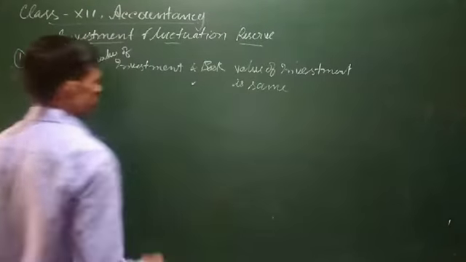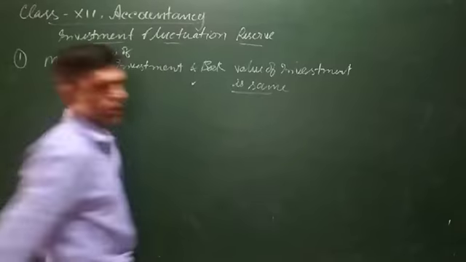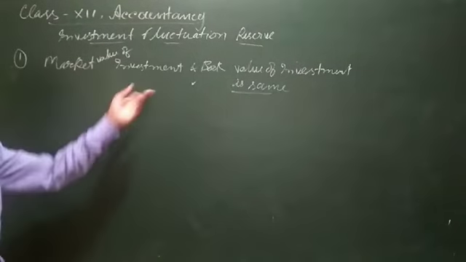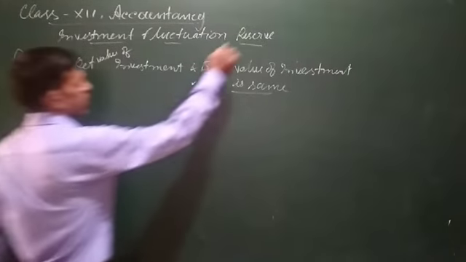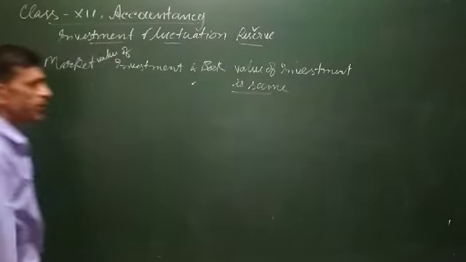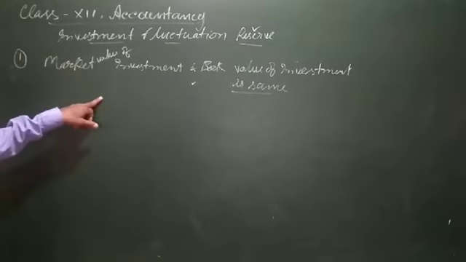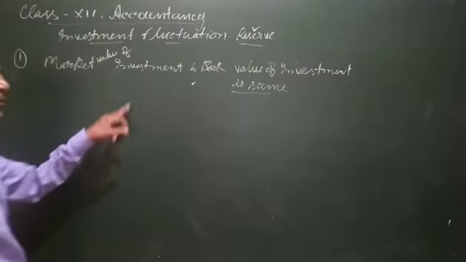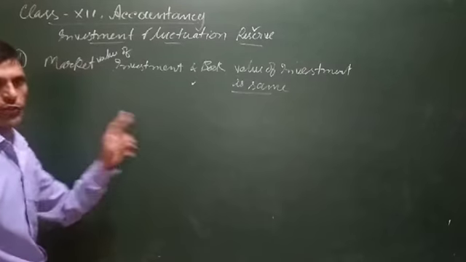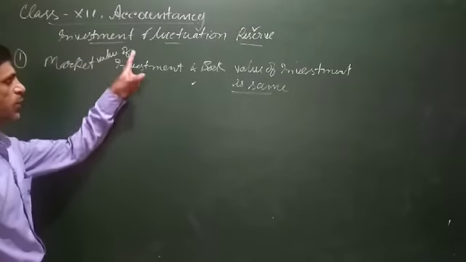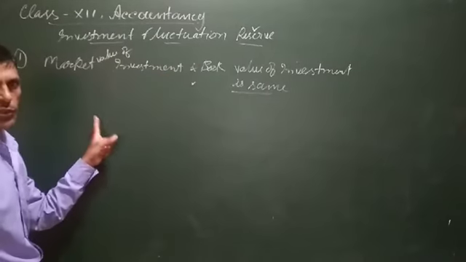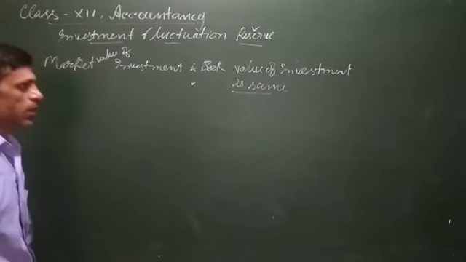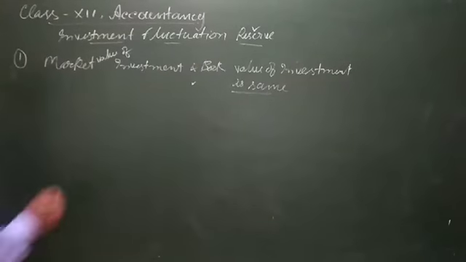In this case, same means that there is no change in the market price of investment, that is, book value and market value of investment will be same. In this case, whatever the investment fluctuation reserve balance is, it will be transferred to the old partners in the old profit sharing ratio.